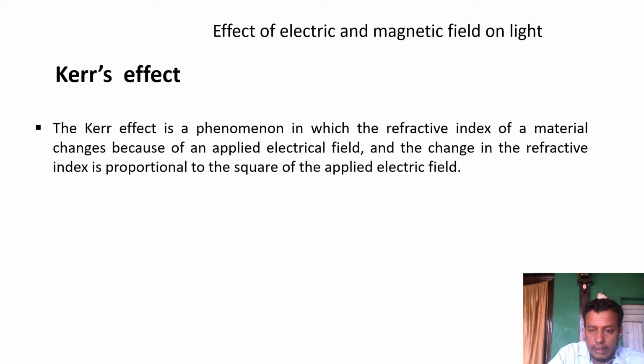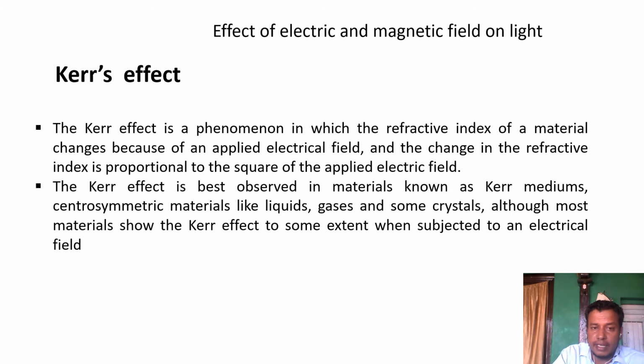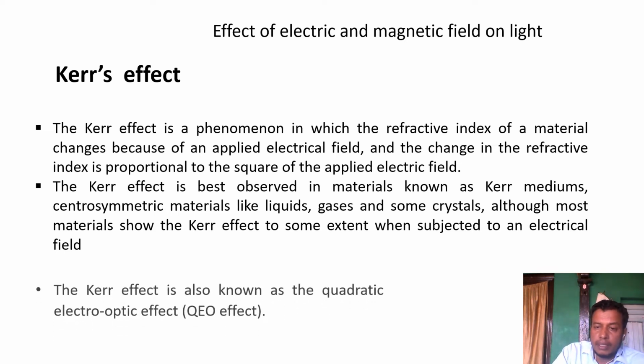If your electric field increases one time, two times, three times, it increases in square numbers: 1, 4, 9, like this. So this is the phenomenon of the Kerr effect. He observed it in some materials like Kerr mediums, some liquids and gases. Kerr effect is also known as the quadratic electro-optic effect, the QEO effect. We call it by the short name QEO effect, meaning quadratic electro-optic effect.